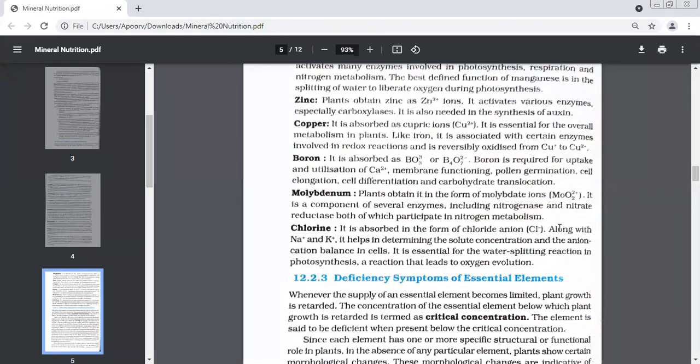And the last essential nutrient that we've done is chlorine. This is absorbed in the form of chloride anions. Along with sodium and potassium, chlorine also comes in. This helps to maintain the balance of anions and cations in the cell. It is also important in water splitting reactions. When water breaks down into hydrogen and oxygen, this reaction is called the water splitting reaction.